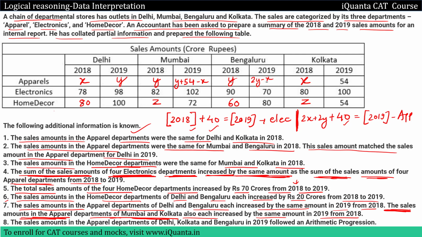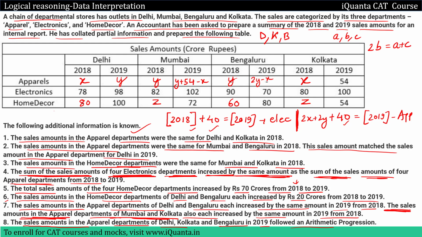The last point here is that the sales amounts in the apparel department of Delhi, Kolkata, Bangalore in 2019 followed an arithmetic progression. So they are in AP. You know what an AP is? AP is a series in which the difference between two consecutive terms is the same. So Delhi, Kolkata and Bangalore, and we are talking about apparel departments, these sales are in AP. So if 3 terms A, B, C are in AP, we can say that 2 times B is equal to A plus C. I hope this is understood.